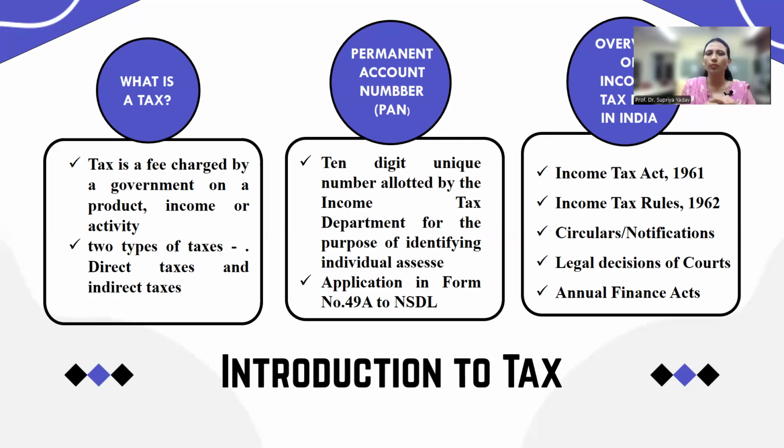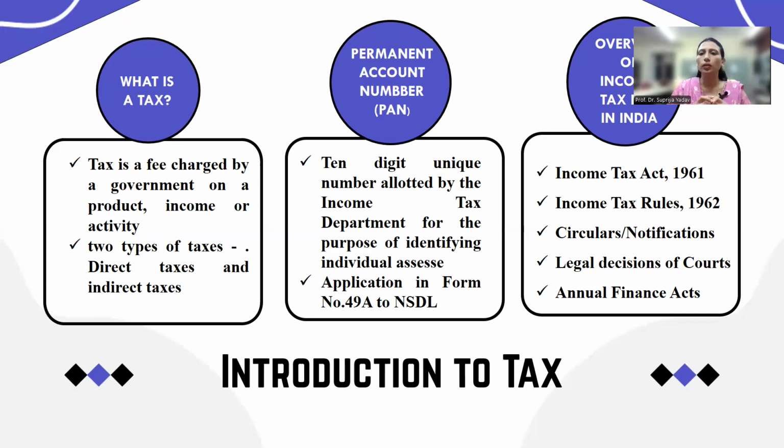The fee is around 75 to 76 rupees, that is 65 plus 18% GST. It is as easy as submitting a Google form. So if you don't have a PAN number or PAN card, you can go to the NSDL website and apply there for a PAN number.